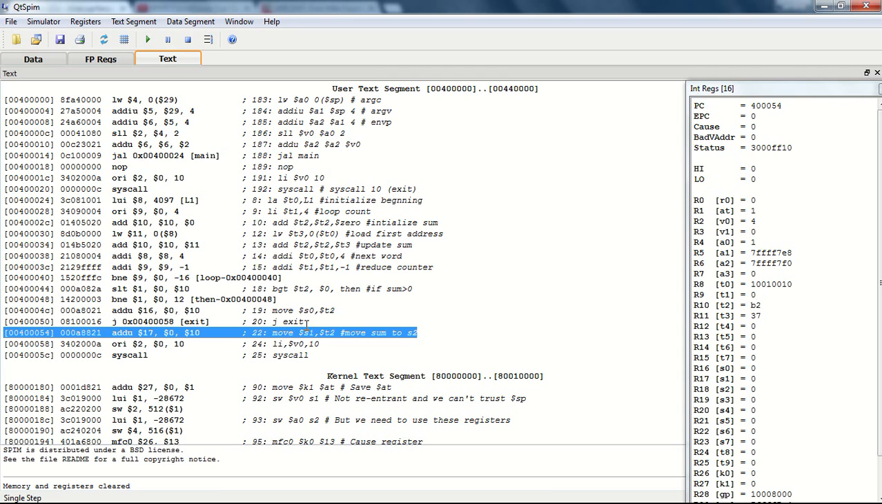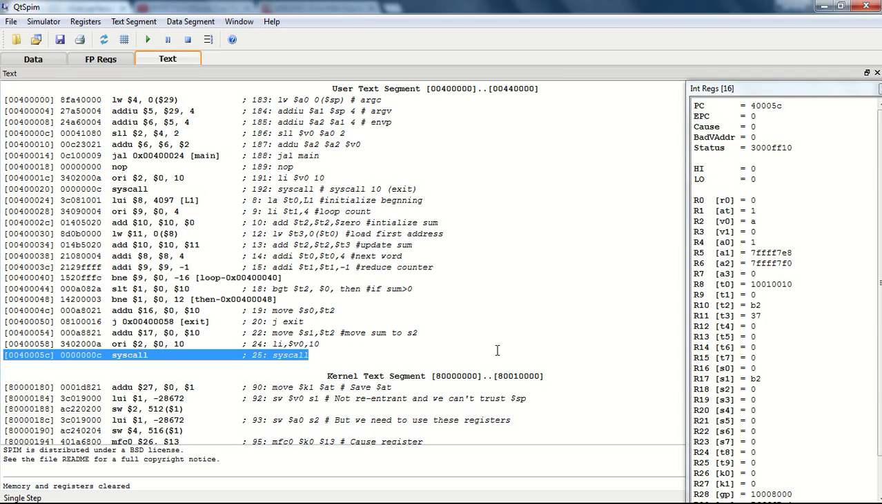The next pseudo instruction is move. What move is doing is transferring the sum, which is stored in register T2, to the S1 register. We can see the changes in this range. When we reach the end of our program, the last line is a system call; all programs should end with this instruction.